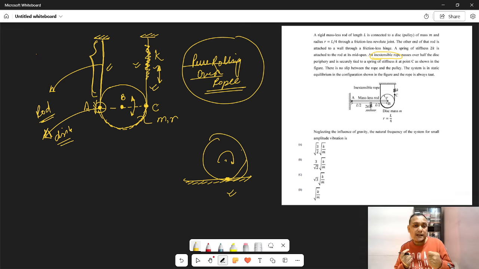So we can conveniently assume that the disk is a pin joint on the rod, and it can now oscillate like this. If you get this idea, then this question is very simple and you can very conveniently solve it. So let's now solve it.